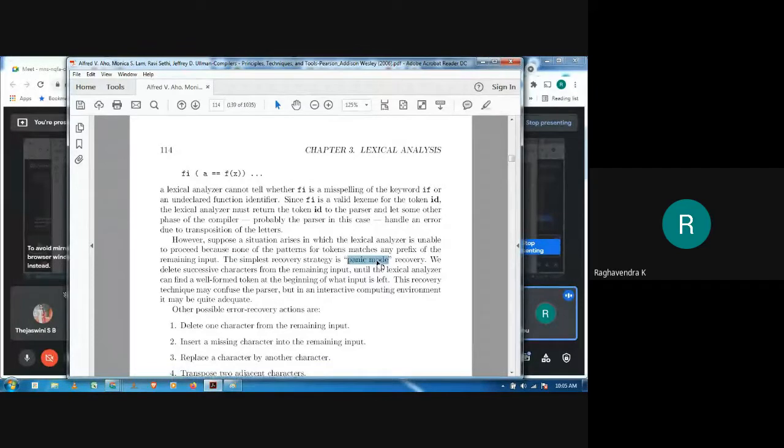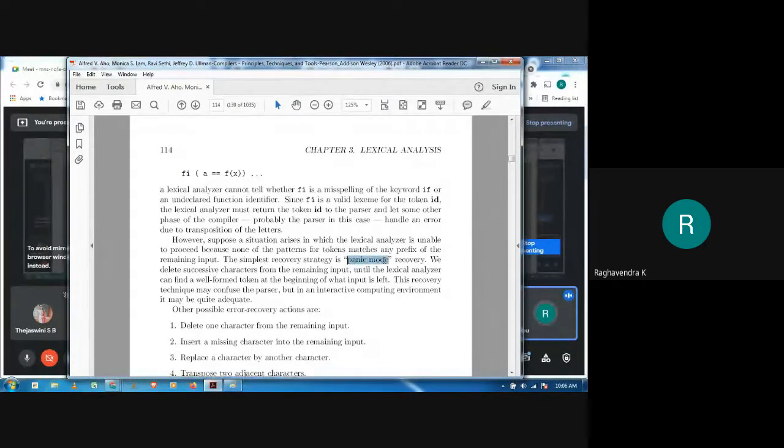So as the name itself indicates, the lexicon analyzer is in panic. Its job is to identify lexemes and return them as tokens. But right now, maybe because of some error, like for example this situation, it is unable to process the input. Or it is not able to determine what exactly this lexeme is or what token it is supposed to return. So now it is in panic because the parser is continuously asking for tokens. It is unable to return the token, so it is under pressure. So now it is under panic.